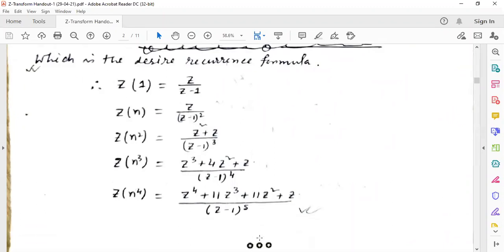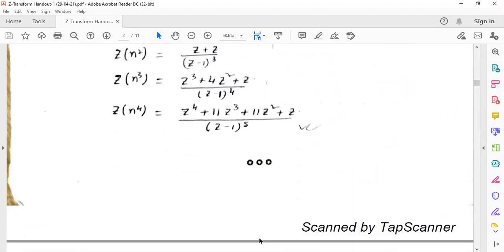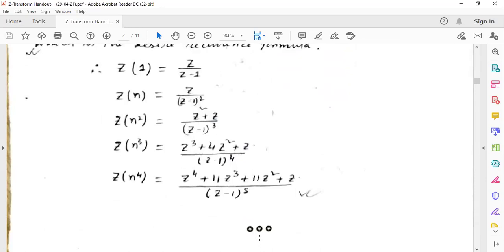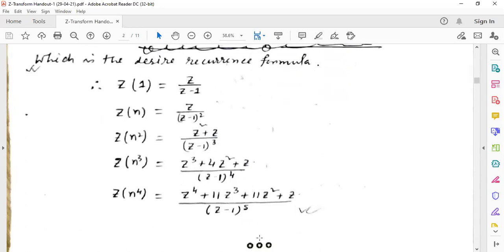All those things will come from our given formula. So these are the desired results, some useful recurrence relation formulas for the Z transformation. Z transformation of 1 means z by z minus 1. Z transformation of n is z by z minus 1 whole square. For n square, it is z square plus z by z minus 1 whole cube.